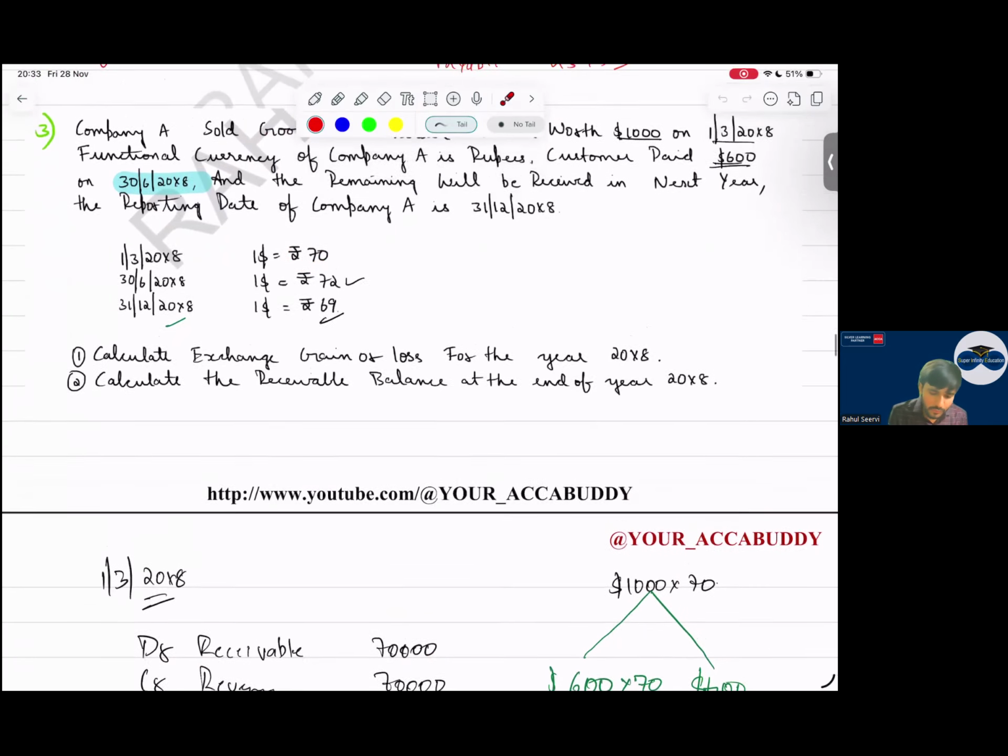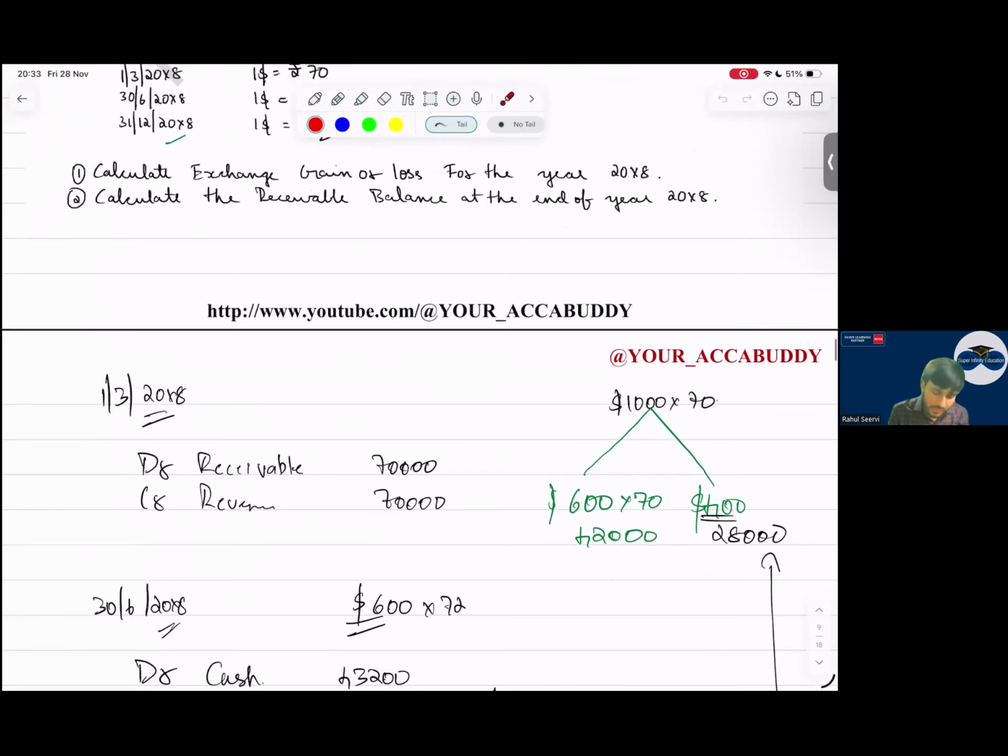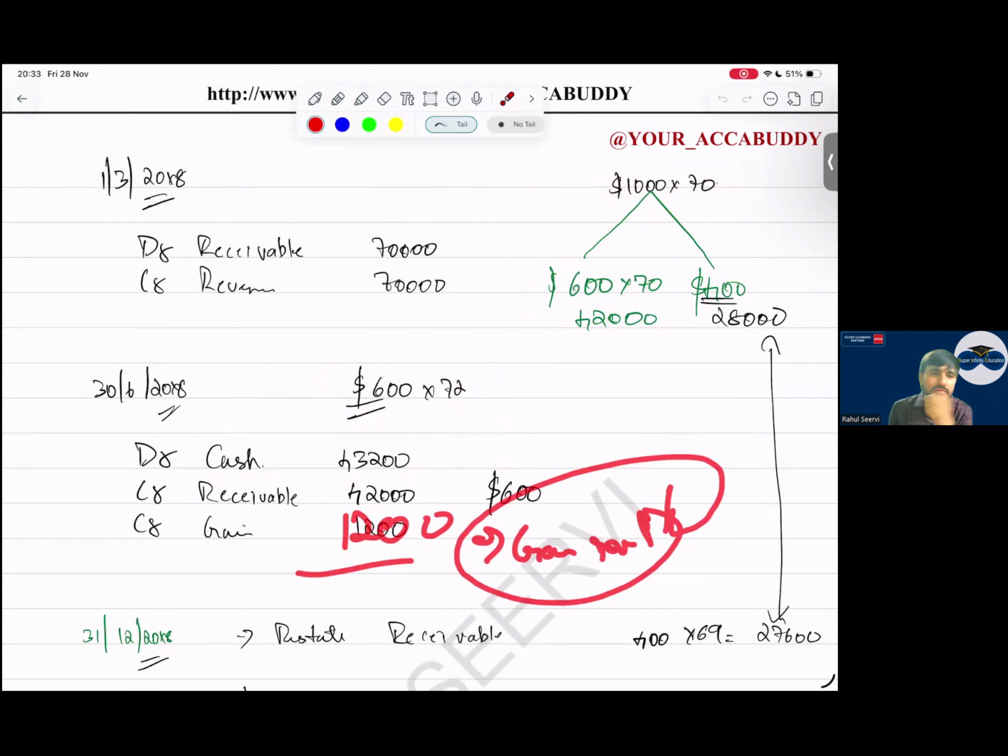Yes, sir. Now on 30th June, I am receiving the payment of $600. When I receive the payment, debit cash 600 into 72, credit receivable. What is my receivable? Sir, receivable should only be for 600. So separate this: 1000 into 70, out of this 400 and 600. Sir, what is the value? 600 into 70, that is 42,000. I am receiving more here. I am receiving 1,200 extra. This is what, sir? Gain in P&L.